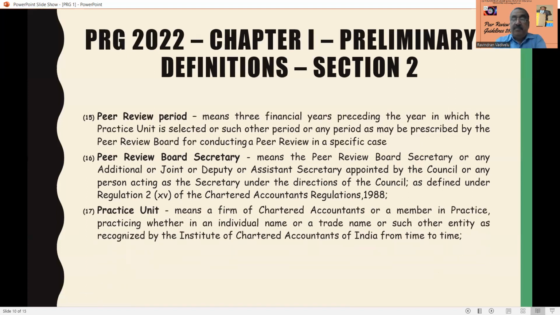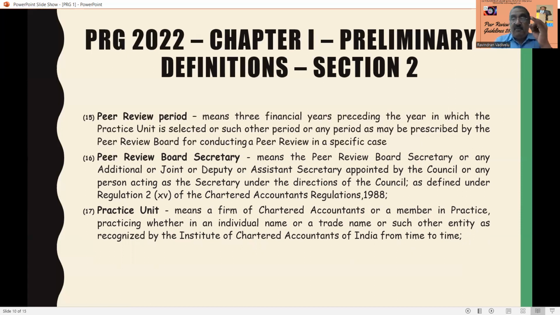1988. Practice unit means, now we are coming to the practice unit. Practice unit is only subject to audit. Here it means a firm of chartered accountants, or a member in practice. Member in practice, practicing whether in individual name or trade name or such other entity as recognized by the Institute of Chartered Accountants of India from time to time.